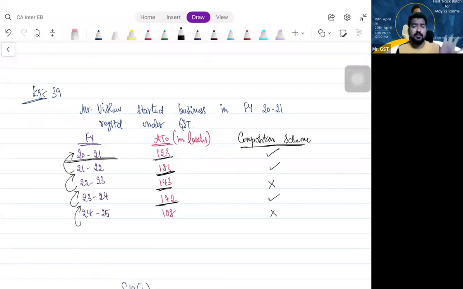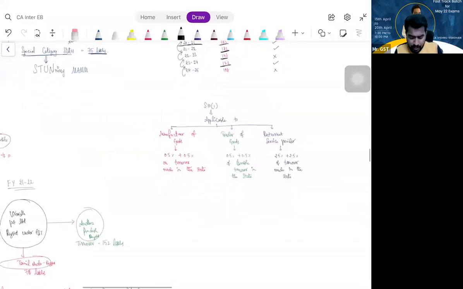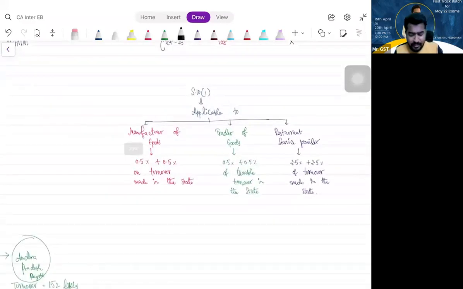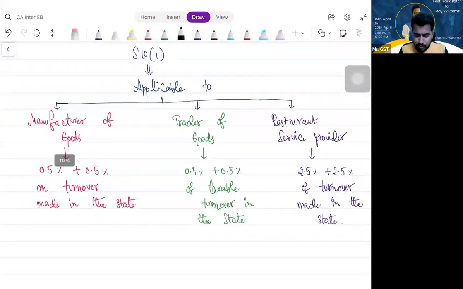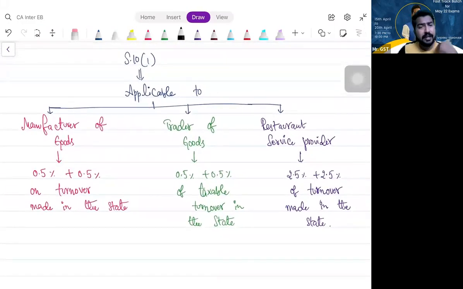What is the benefit? You are eligible for composition scheme and you are opting. Is it compulsory? Is it mandatory? Optional, sir. It is optional. So please understand, it is optional, and I have opted. If I have opted for composition scheme, what is the benefit now?